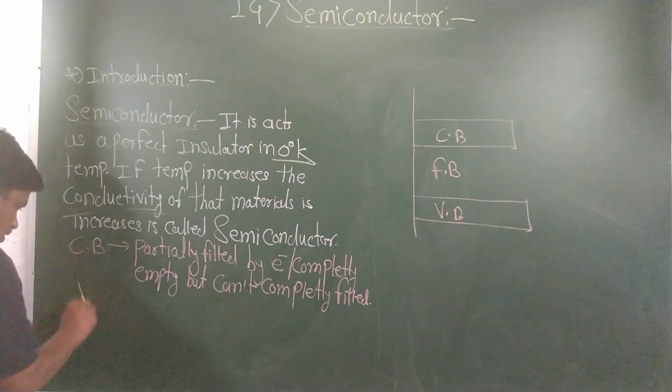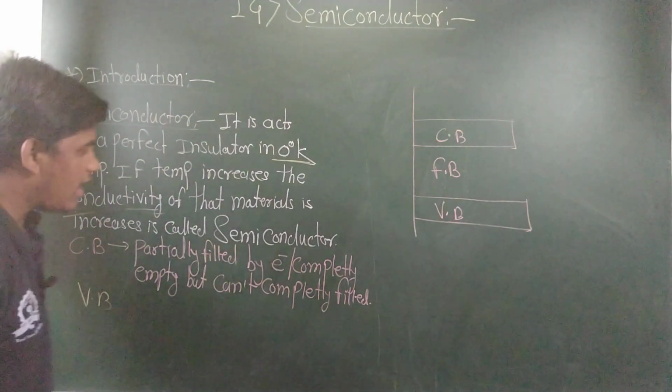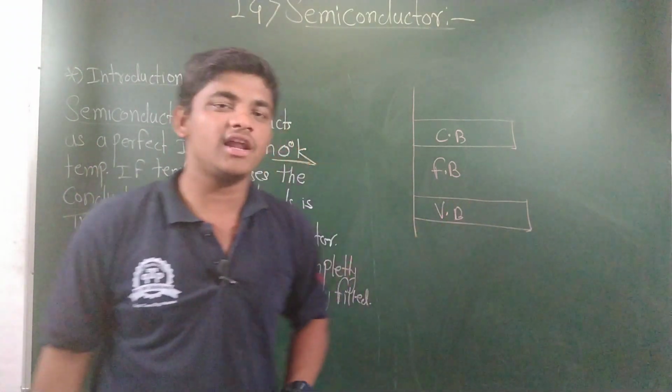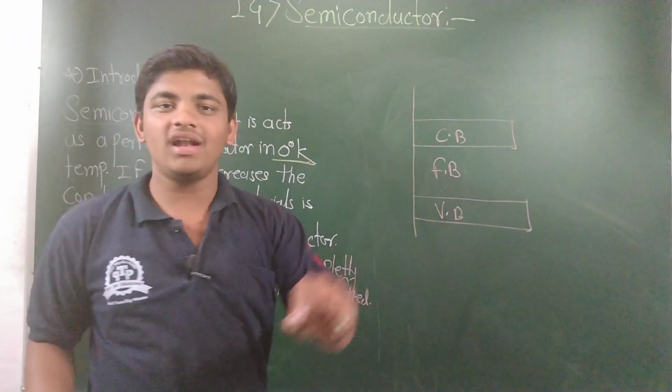The valence band is different. The valence band may be completely filled by electrons or partially filled, but it cannot be completely empty.